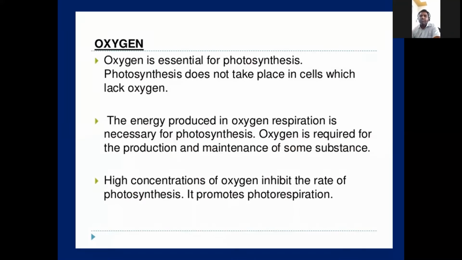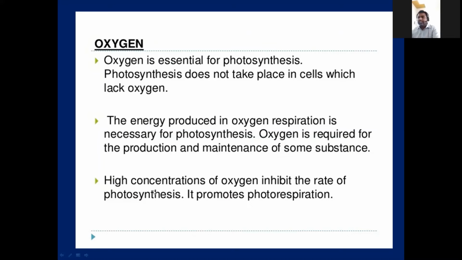The glucose is oxidized by the oxygen and energy is released. For any plant, any organism, oxygen is very important. When oxygen is not there, respiration is not done, and energy is not released, and automatically not only photosynthesis, each and every metabolic activity may be affected. For now, we are discussing photosynthesis. For this also, energy is needed. That energy comes from glucose when it oxidizes. And a high concentration of oxygen inhibits the rate of photosynthesis.